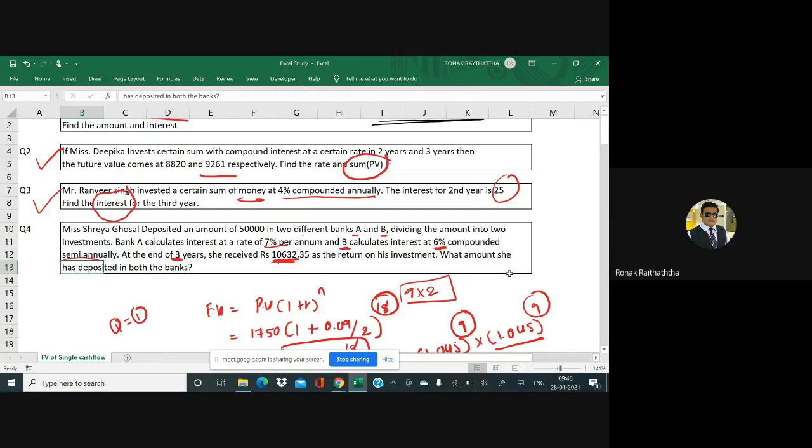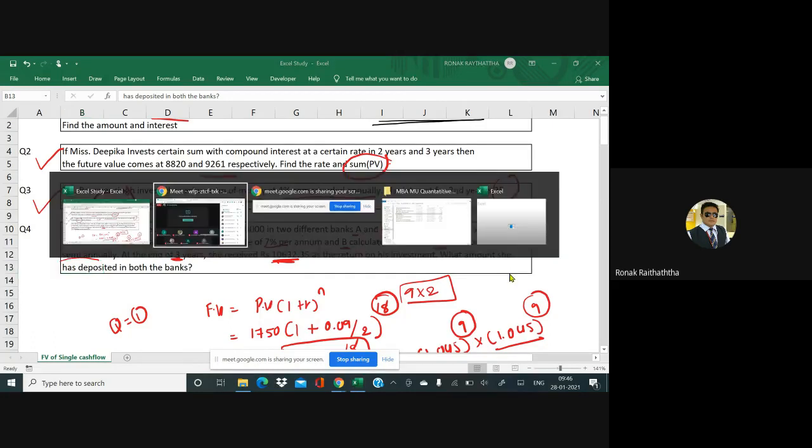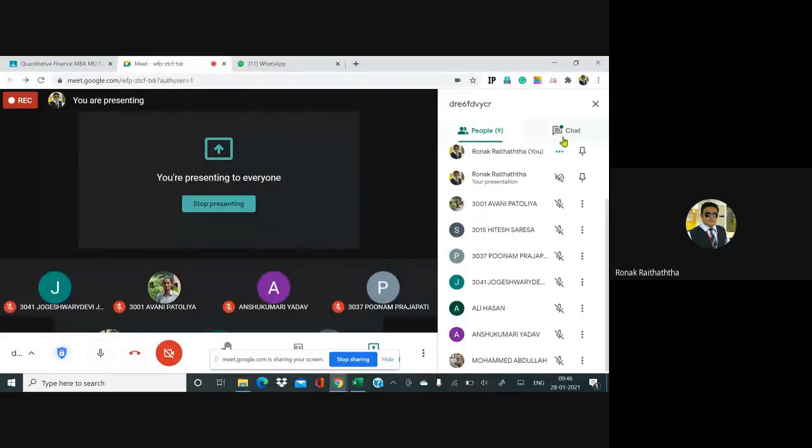What amount she has deposited in both the banks? So you are supposed to find the amount she has invested in both the banks by applying some logic. Take a snap of it. That is something which you will be doing in your homework for your practice. See you all in the next lecture. If you have any queries or questions, please let me know. Else I am assuming that you have got it.